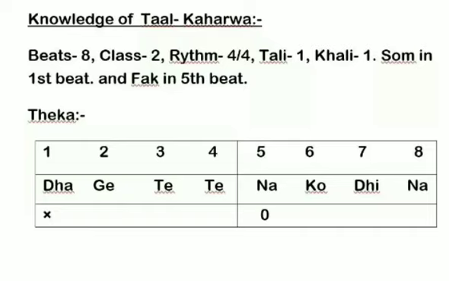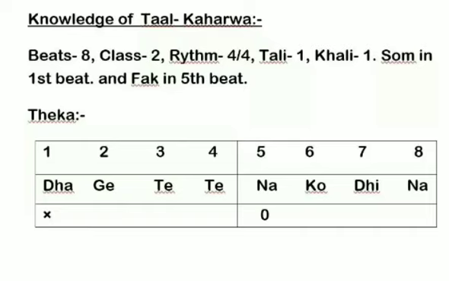Rhythm 4/4. Tali 1 at the first matra. Dhage tete Nako dhina. So first matra tali and fifth matra khali. One khali and it is called fak. So dhage tete Nako dhina. The Tal Kaharba we learn. If the question arises how many beats are there in Tal Kaharba, the answer is 8 matras and khali, 1 khali and 1 tali.